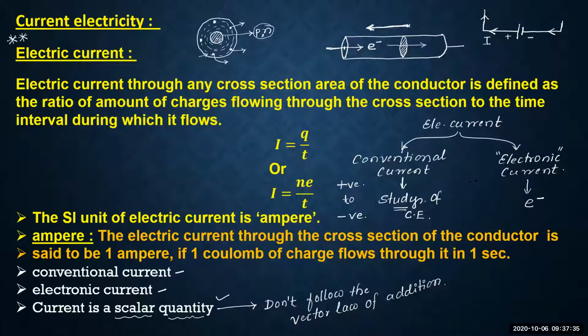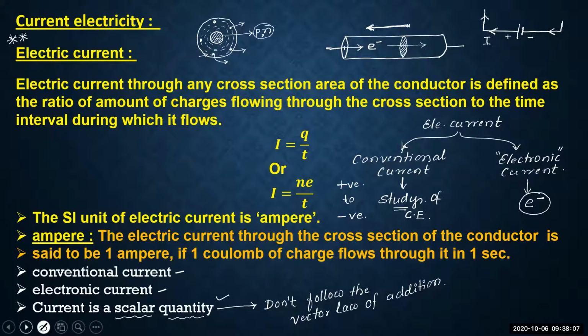I hope the idea of electronic current and conventional current is clear. Electronic current is due to the actual flow of electrons, the negative charges, through the conductor, whereas conventional current is the current which is taken in the opposite direction of the electronic current.